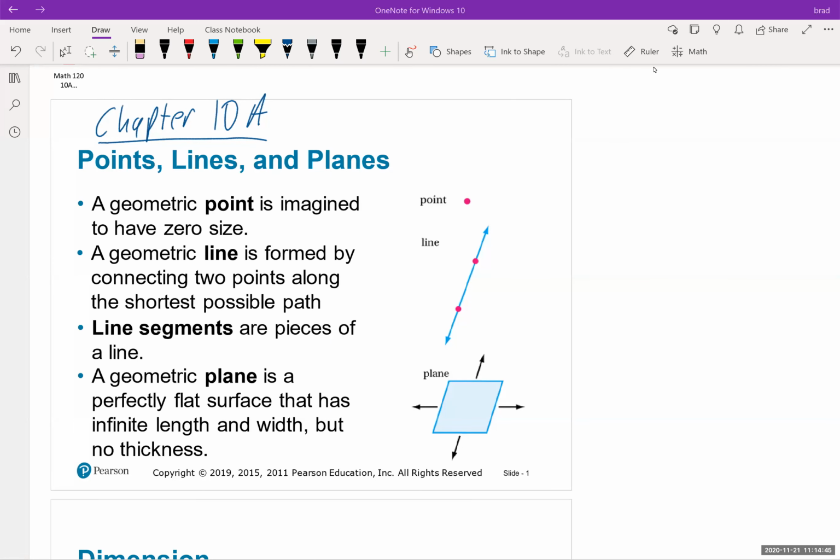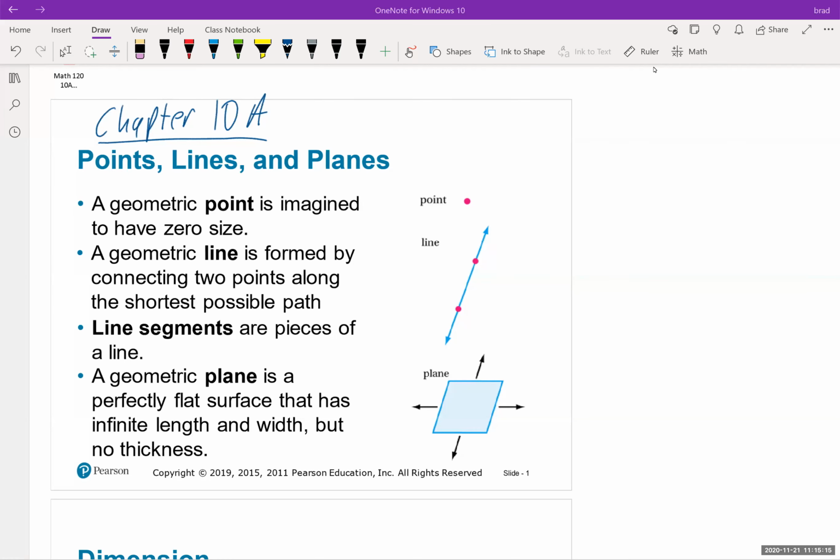Okay, so today we're going to talk about Chapter 10A. This is points, lines, and planes. There's a little bit of work to do in this section, but what you'll see most of is definitions, things to explain what they are, what the very particular definition of a point, line, plane, and so on is. So please take notes on this. There's a lot of information, not so much a bunch of work. So let's just get started.